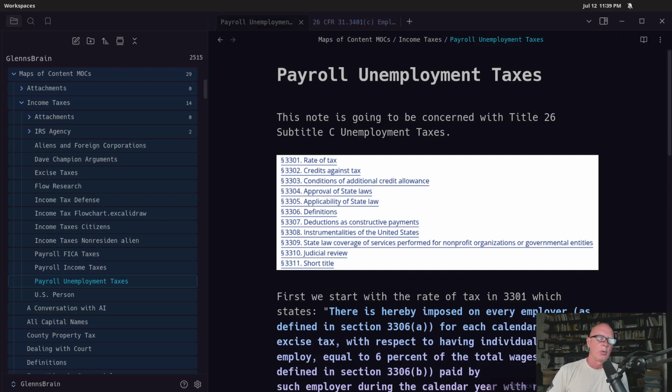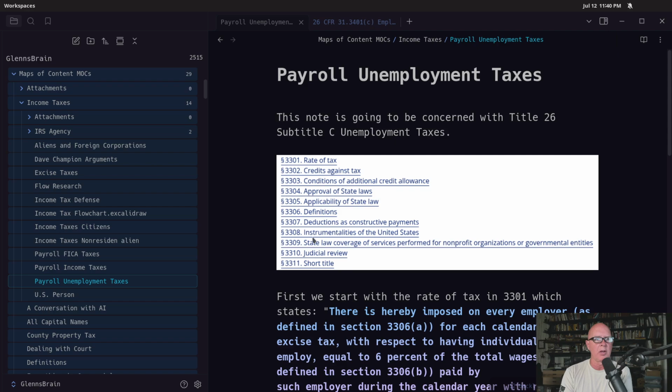Before we get to the actual payroll tax and whether or not we're supposed to be paying that, let's take a look at the unemployment tax. Now, we kind of looked at this a second ago when we were talking about FICA, but I wanted to make sure that we drill into it and look exactly at what's going on. So when we go into the unemployment tax, we are looking at Title 26, Subtitle C, unemployment taxes,